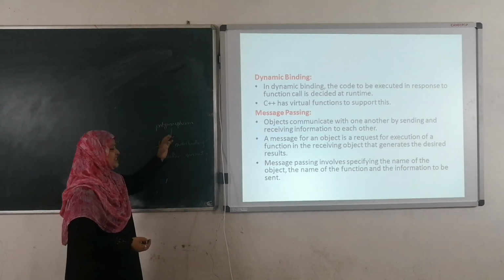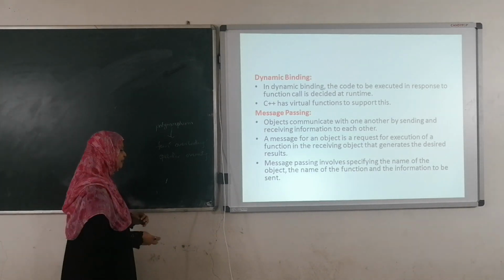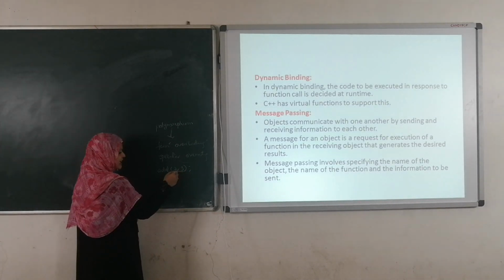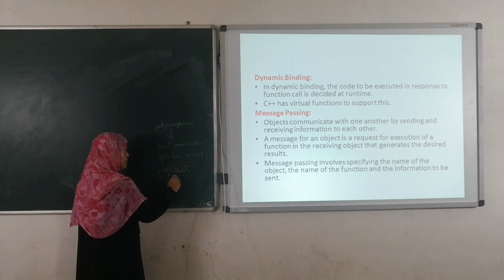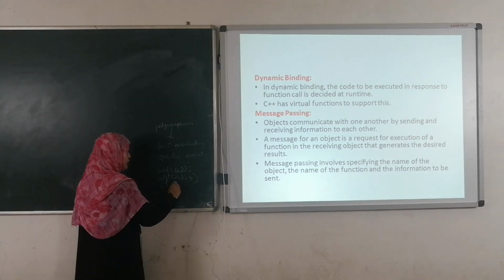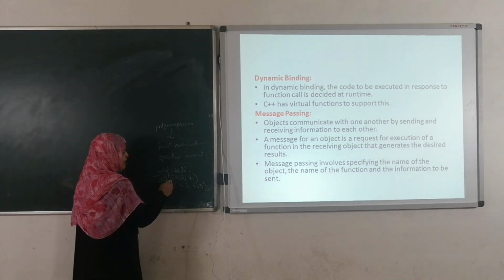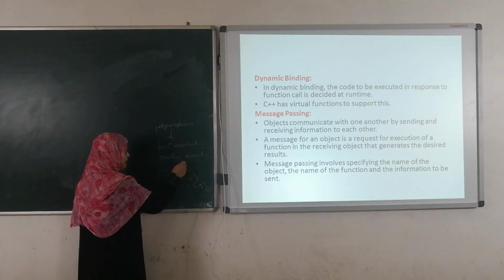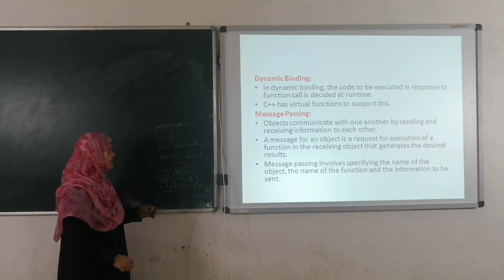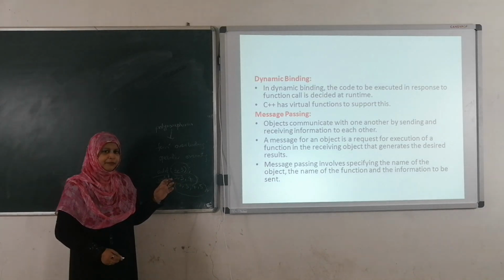Poly means many, morphism means forms, many forms. If a single function is having many forms, for example the add function, I already explained. The add function is used for addition of 2 numbers, the same add function performs addition of 3 numbers, 2, 3, 4, or the same add function performs addition of 4 numbers. So the function name is the same, but the variables are different. Here we are passing 2 variables, here 3 variables, here 4 variables. Polymorphism is a basic concept of object oriented programming language.